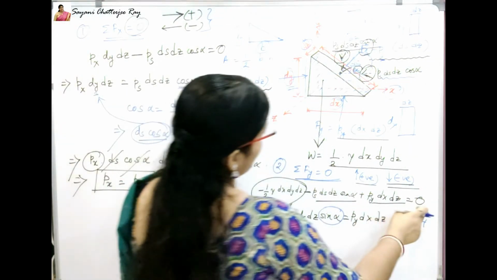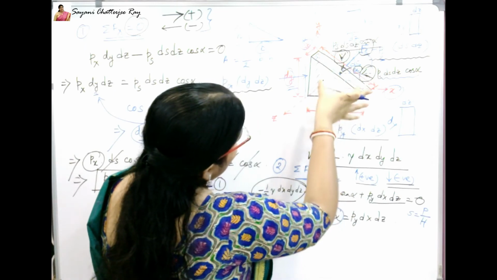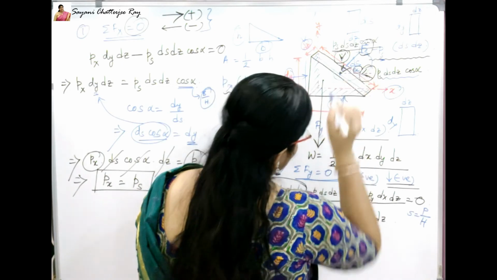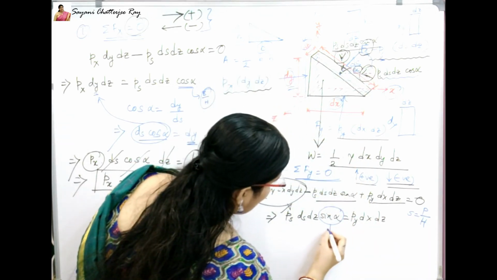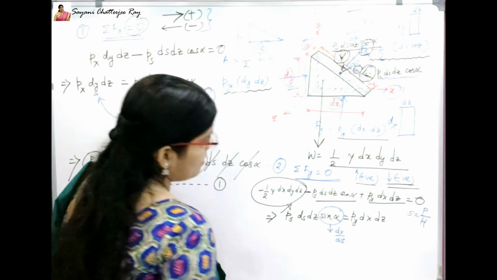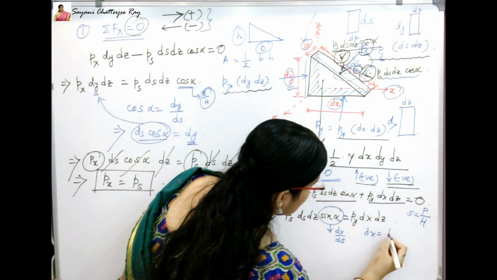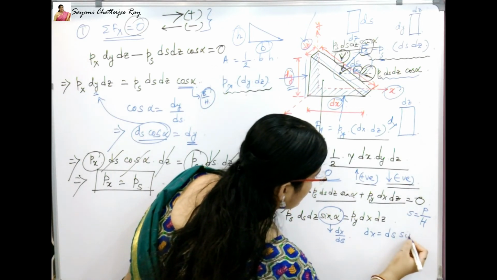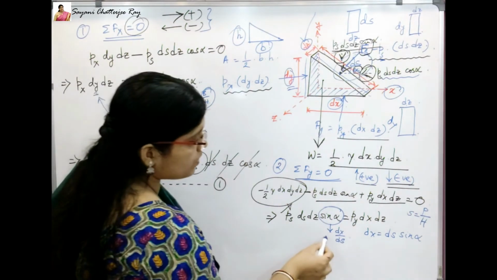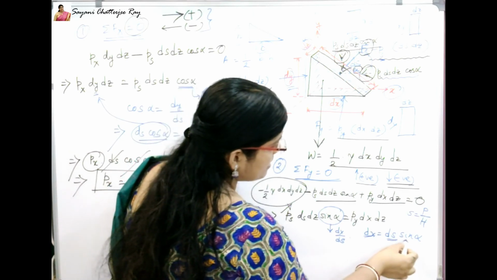Perpendicular here is dx and the hypotenuse is ds. So sine alpha is nothing but dx by ds. That means we can write dx equals ds sine alpha. I hope this is clear.